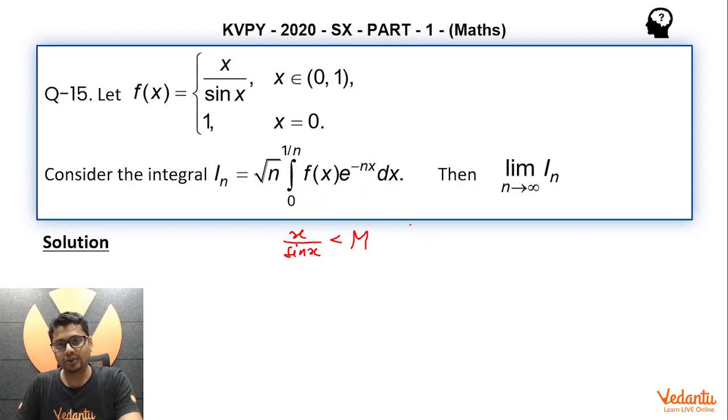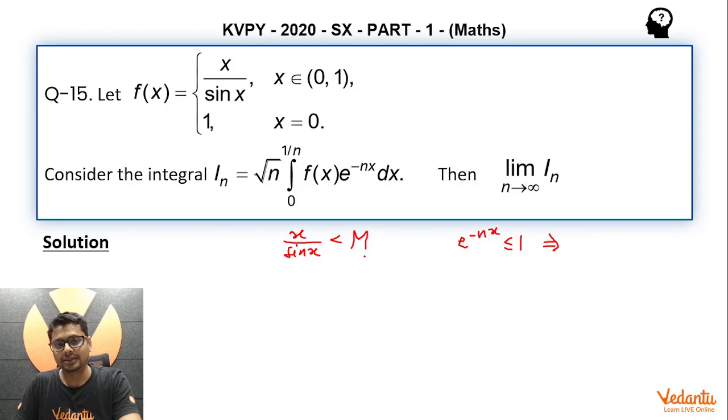Now coming to e to the power minus nx, where n under root is surely a positive value. So e to the power minus nx is decreasing. In fact, the maximum value it would take would be at x equal to 0, which is e to the power 0, which is 1. So definitely this is less than or equal to 1. The lower limit you need not consider as 0, you may take it as 0 plus, and that's just fine. So e to the power minus nx is less than or equal to 1.